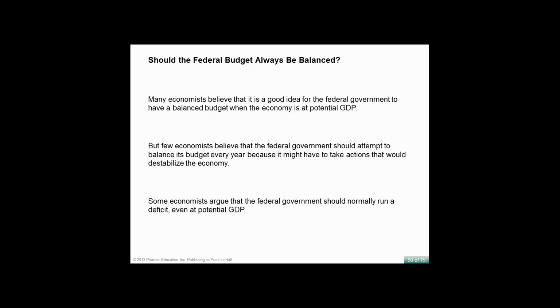So, should there always be a balanced federal budget? Many economists believe that it is a good idea for the federal government to have a balanced budget when the economy is at potential GDP. But few economists believe that the federal government should attempt to balance its budget every year because it might have to take actions that would destabilize the economy. Some economists argue that the federal government should normally run a deficit even at potential GDP. Conflicting statements.